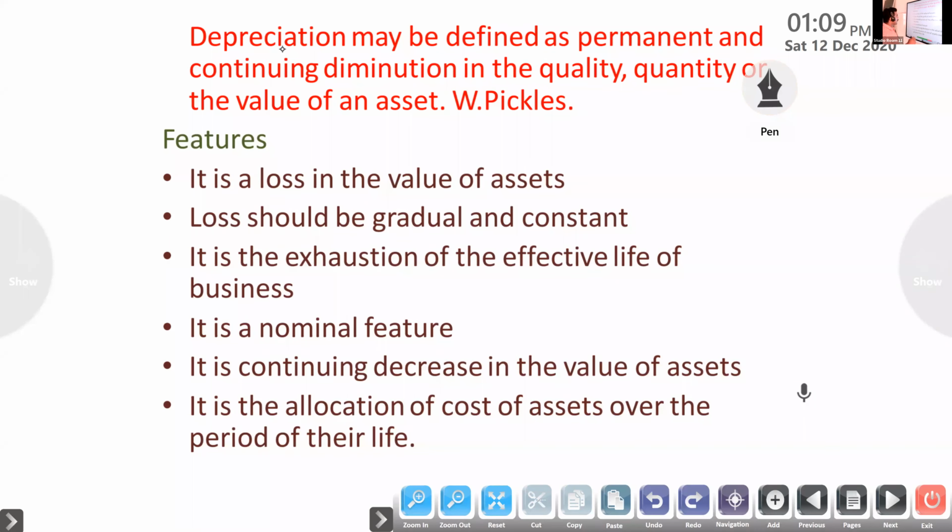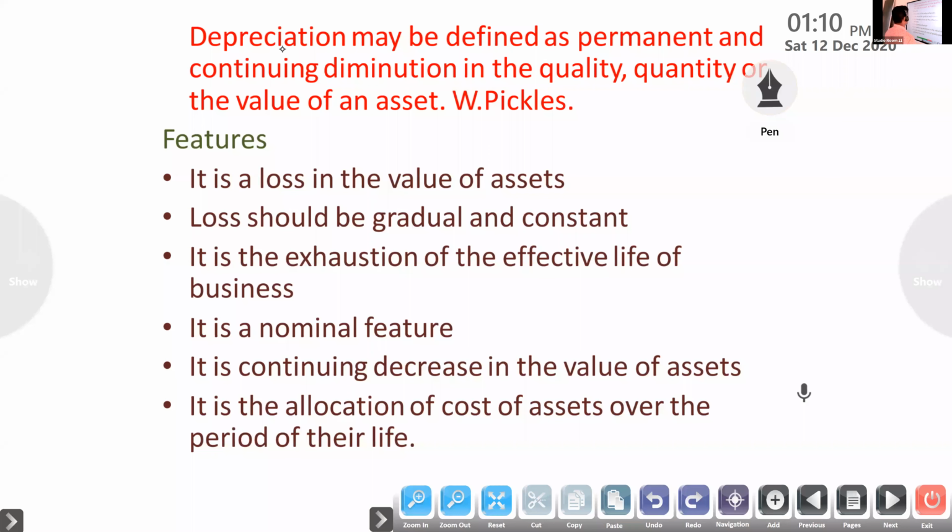According to W. Pickles, it is the permanent and continuing diminution in the quality, quantity, or the value of the assets. That is depreciation: fall in the value and utility of assets due to constant use and expiry of time.